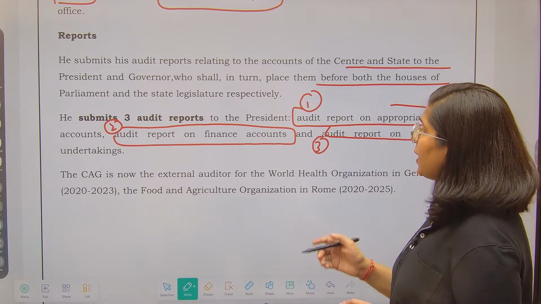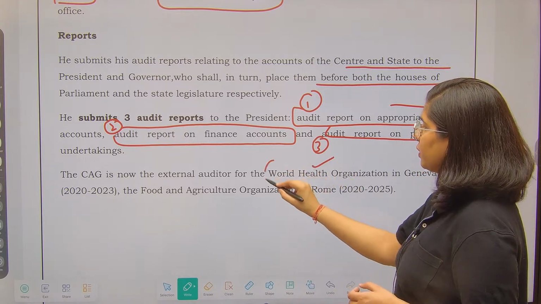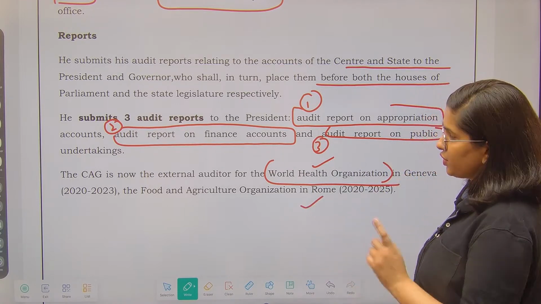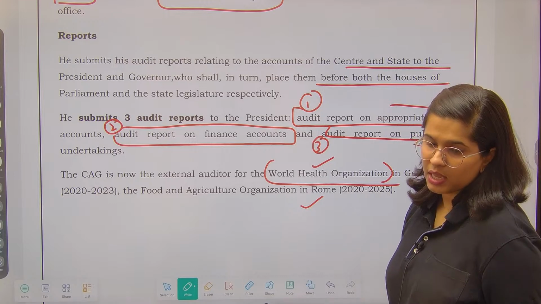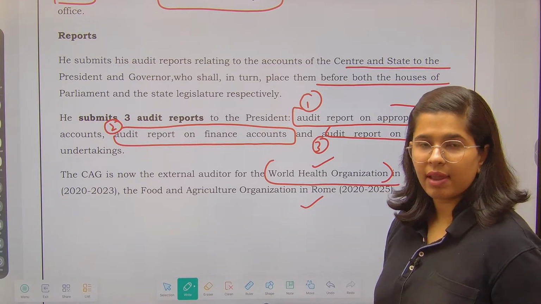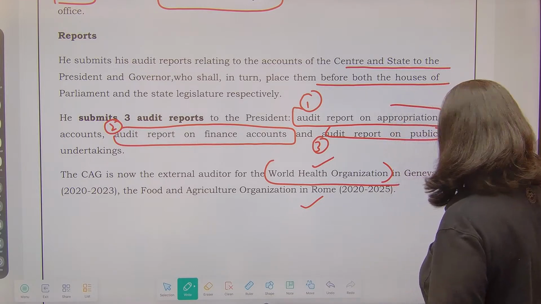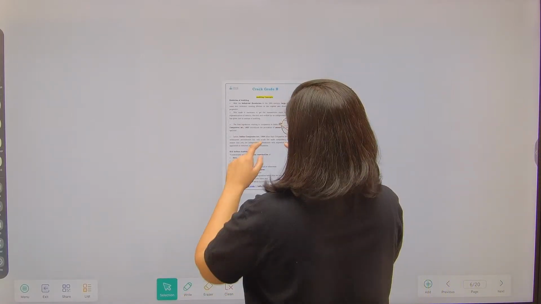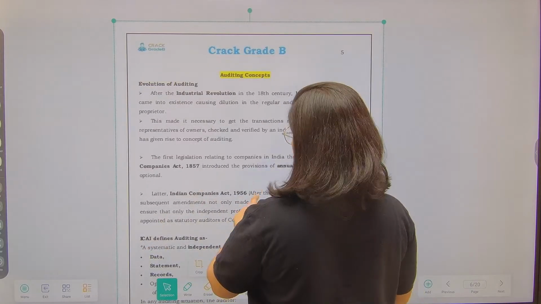CAG is also now the external auditor of the World Health Organization as well as the Food and Agriculture Organization for these particular terms. So this was a current development, so that's why I have included it. Now, when we are done with the CAG concept, let's start with the auditing concept.